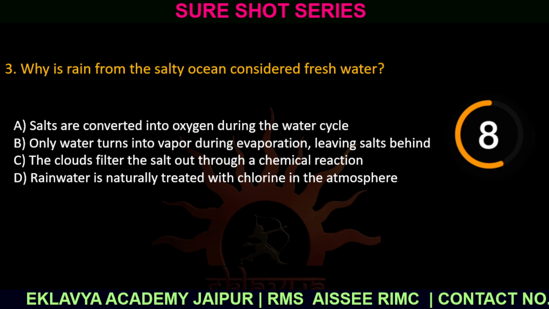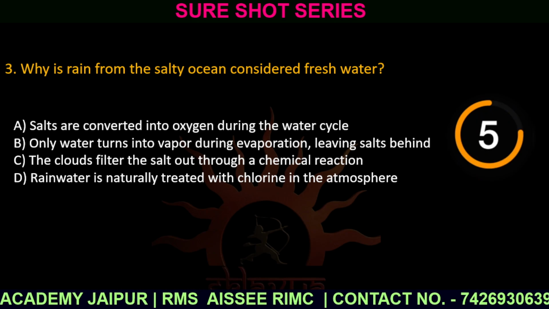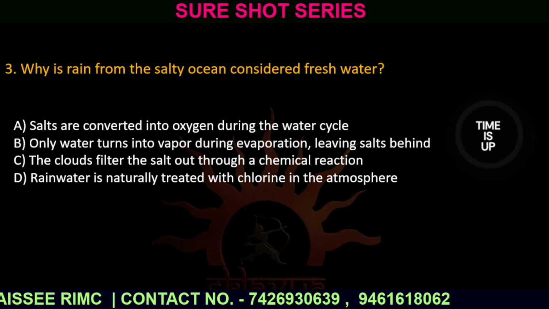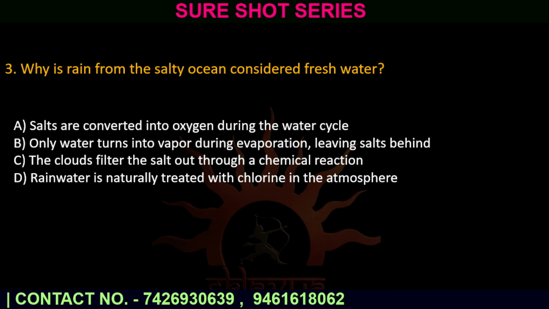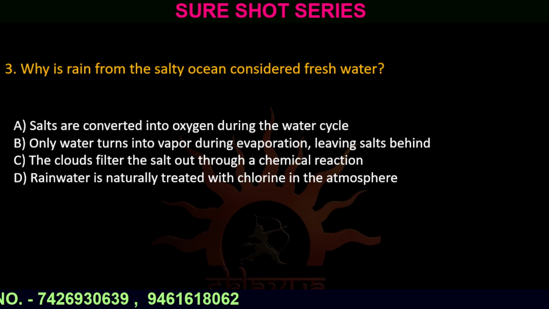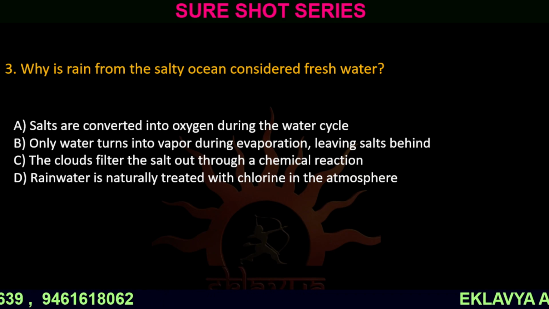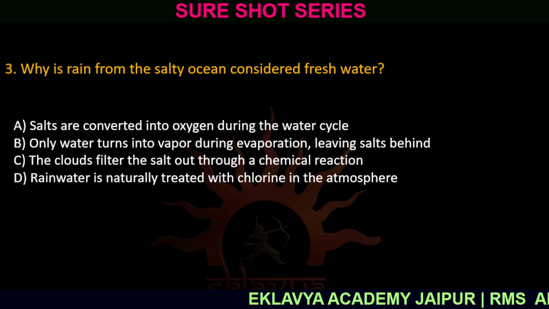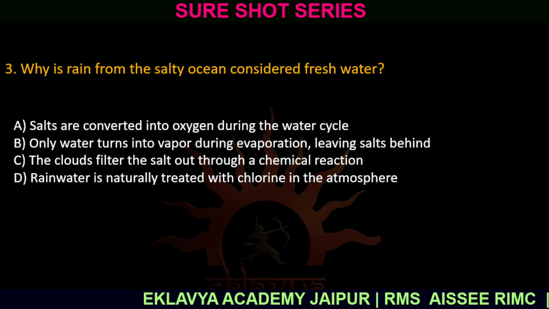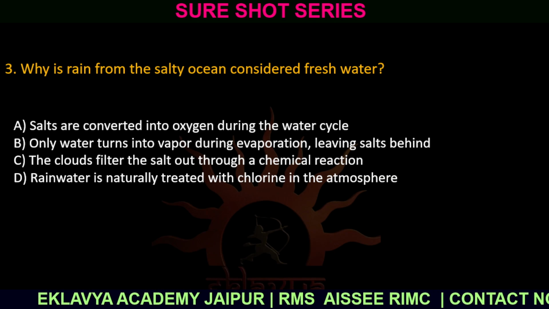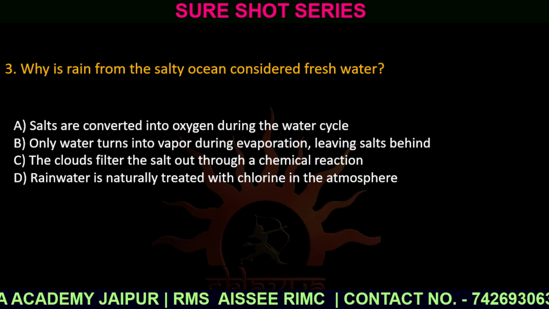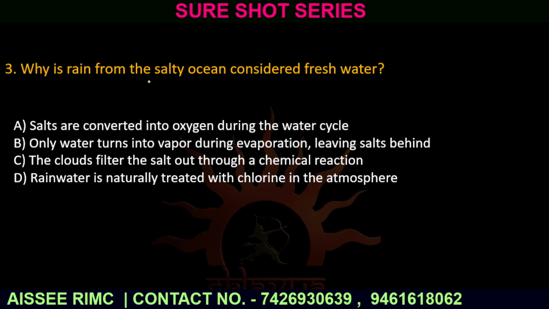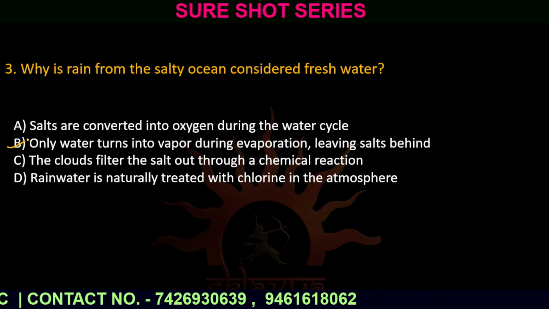Question number 3. Why is rain from the salty ocean considered fresh water? Option A, salts are converted into oxygen during the water cycle. Option B, only water turns into vapor during evaporation, leaving salt behind. Option C, the clouds filter the salt out through a chemical reaction. And option D, rainfall is naturally treated with chlorine in the atmosphere. The correct option is option B.